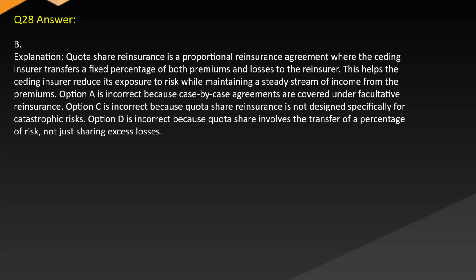Answer: B. Explanation: Quota share reinsurance is a proportional reinsurance agreement where the ceding insurer transfers a fixed percentage of both premiums and losses to the reinsurer. This helps the ceding insurer reduce its exposure to risk while maintaining a steady stream of income from the premiums. Option A is incorrect because case-by-case agreements are covered under facultative reinsurance. Option C is incorrect because quota share reinsurance is not designed specifically for catastrophic risks. Option D is incorrect because quota share involves the transfer of a percentage of risk, not just sharing excess losses.